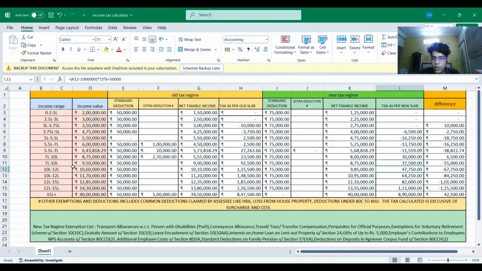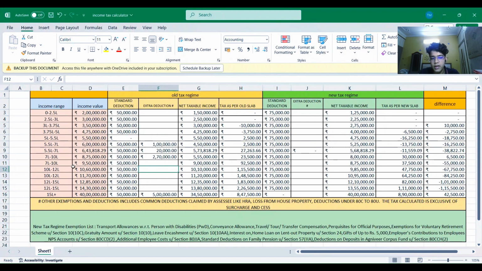So we can observe that in the general scenario, the new tax regime is beneficial. But if the SEC is able to get extra deductions, then he is more favored in terms of paying the tax, because suppose in this income range from 10 lakh to 12 lakh, the income value is the same, that is 10 lakh 60,000.